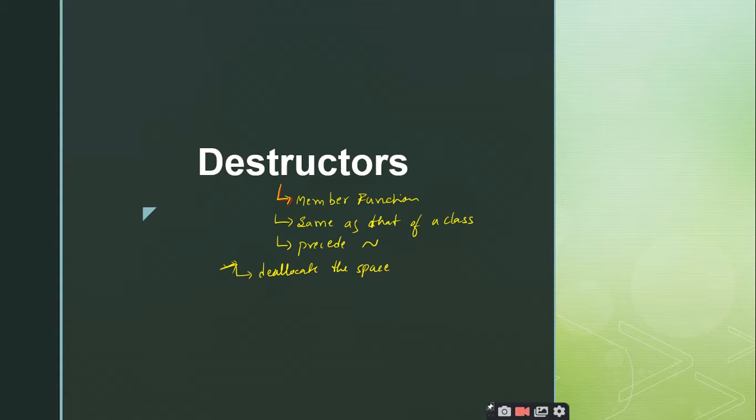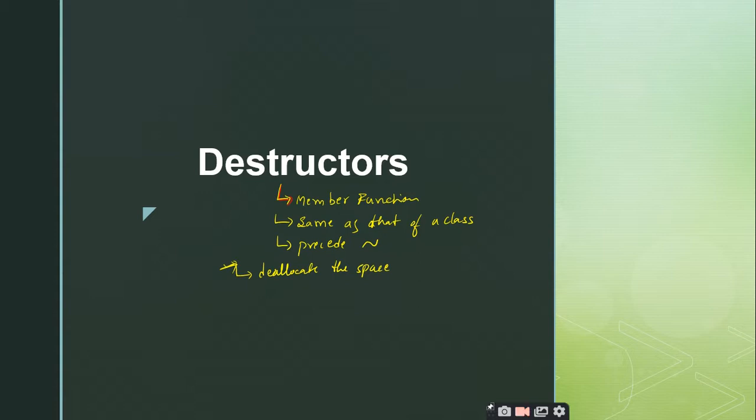So if you forget to deallocate the space using delete, it will lead to memory leakage. If the memory leakages keep on increasing, it will ultimately lead to exhausting of the heap area. Once the heap area gets exhausted, you cannot create any more variables. That will ultimately lead to crashing of the program, right? So the deallocation of the space should be automated. In understandable terms, I am telling that the deallocation of the space should be automated.